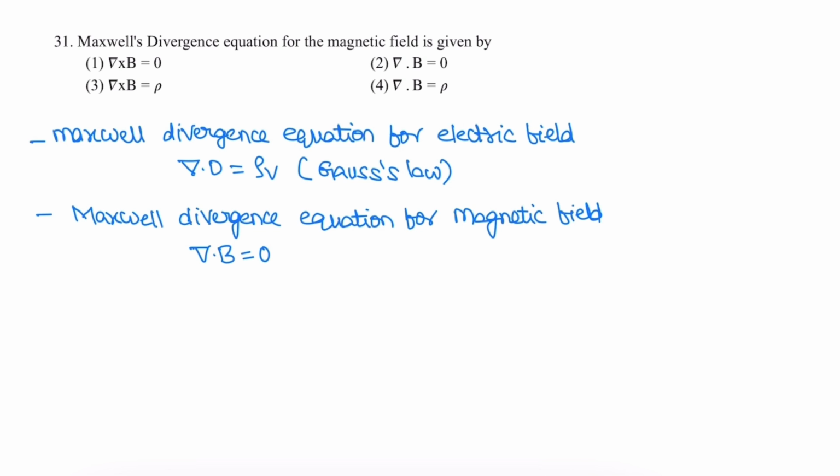Next, Maxwell's divergence equation for magnetic field. Maxwell's divergence equation for magnetic field is del dot B is equal to 0. Similarly, Maxwell's divergence equation for electric field is del dot D is equal to rho v, that is Gauss's law. The second option is the correct one.